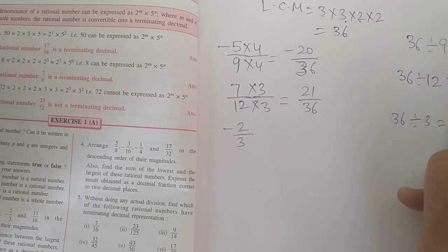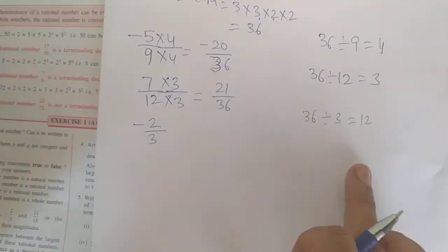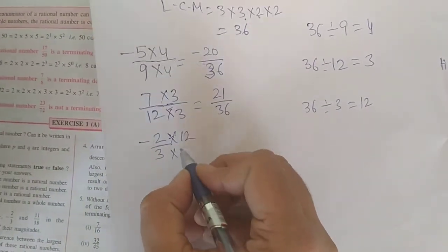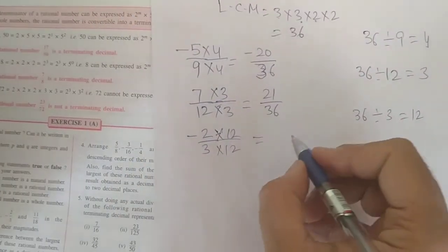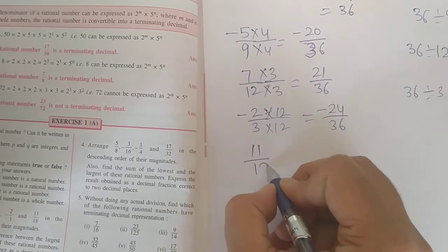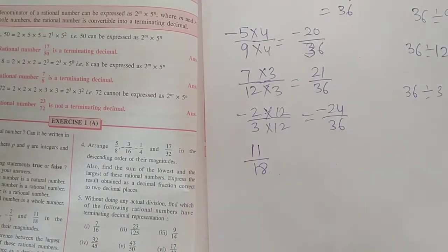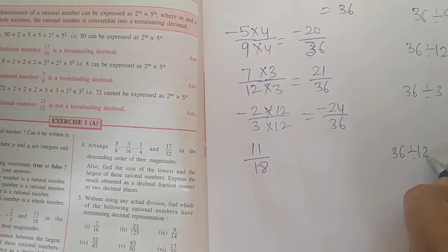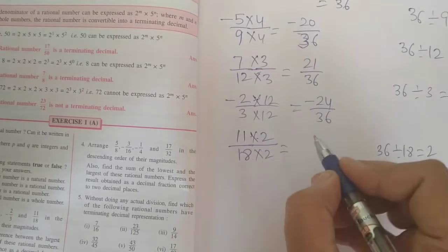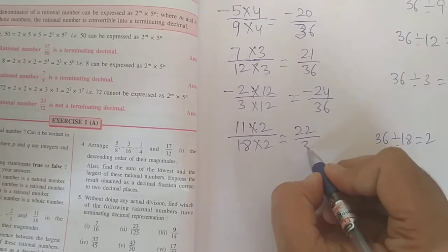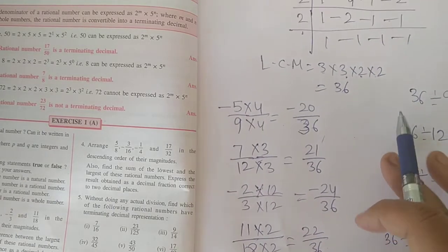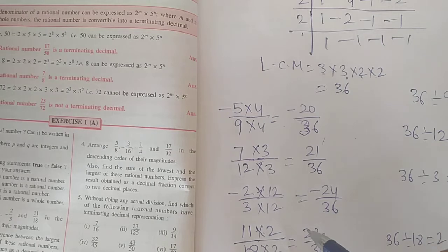Next rational number is minus 2 upon 3. 36 divided by 3 is 12. So multiply numerator with 12 and denominator also with 12. So the answer is minus 24 upon 36. Next 11 upon 18. So 36 divided by 18 is 2. So multiply here with 2. 22 upon 36.